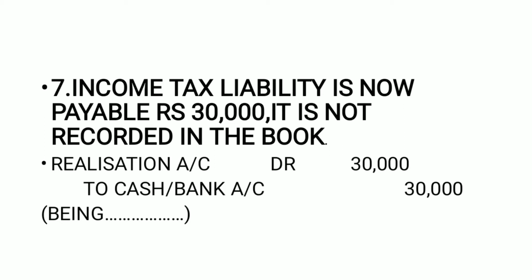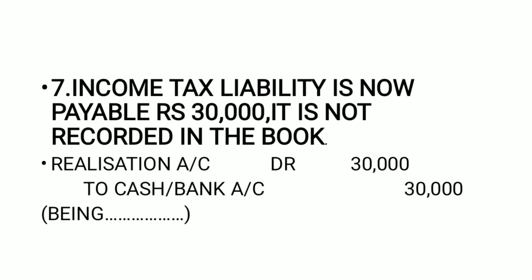I think we have understood the journal entry for the payment of unrecorded liability. Yes, we have clearly understood the journal entry for the payment of unrecorded liability. This is realization account debit to cash and bank account. While understanding the concept of journal entries, I have clearly explained what the journal entry is for the payment of unrecorded liability. It is just similar to the journal entry for payment of liability.